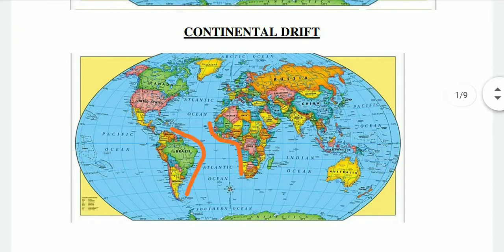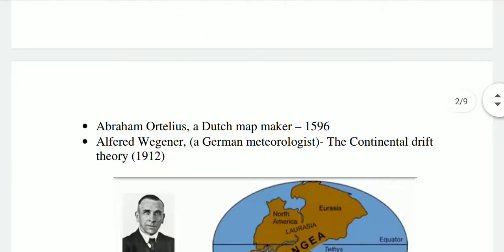Observe the shape of the coastline of the Atlantic Ocean. You will be surprised by the consistency of the coastlines on either side of the ocean. Many scientists thought of this similarity and considered the possibility of the two Americas, Europe and Africa to be once joined together. Abraham Ortelius, a Dutch mapmaker, first proposed such a possibility as early as 1596. Then Alfred Wegener, a German meteorologist, put forth a comprehensive argument in the form of the continental drift theory.